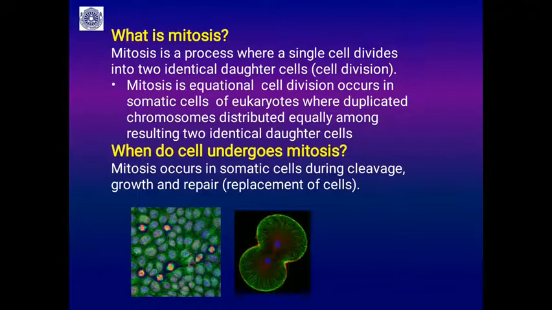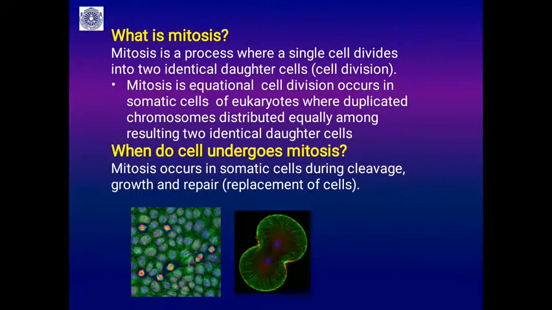So, all of you start your life from a single cell, the zygote, in your mother's womb. From that single cell, your body now consists of 100 trillion cells. So, how are these 100 trillion cells formed? This is through the process of mitosis.